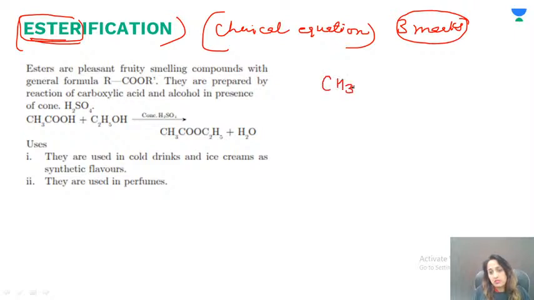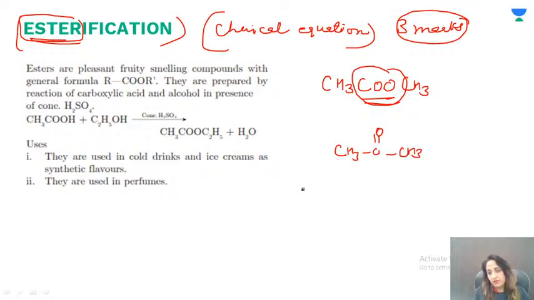So esters are CH3, the COO group, and then any other alkyl group. Don't get confused with ketones, because ketones have only one oxygen, and esters have two oxygen, all right? So that is esterification.